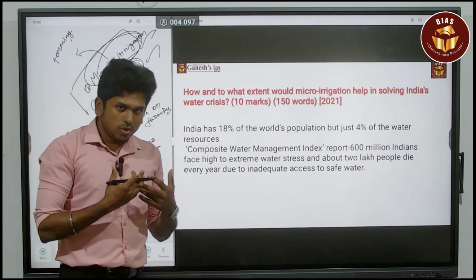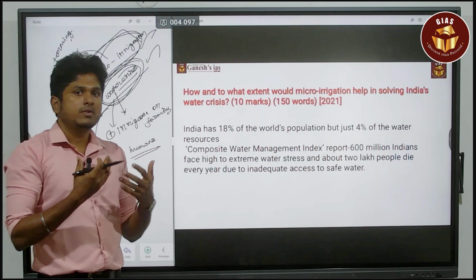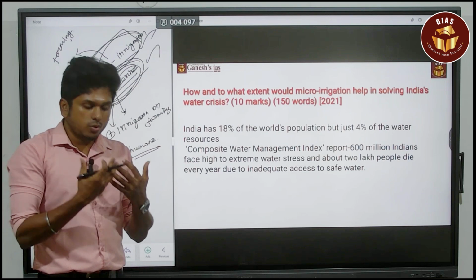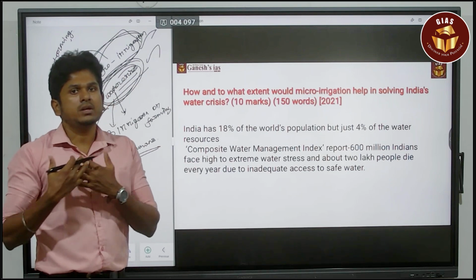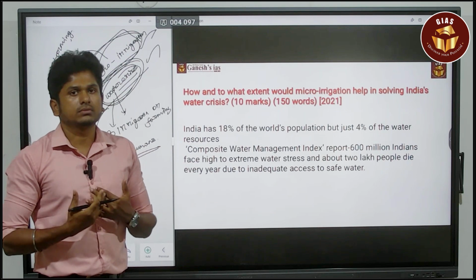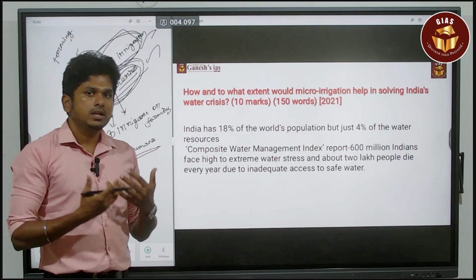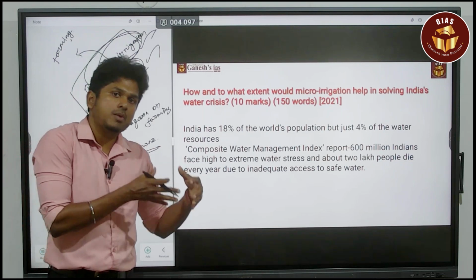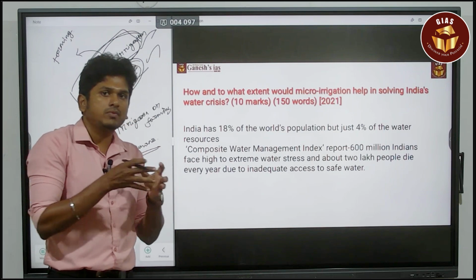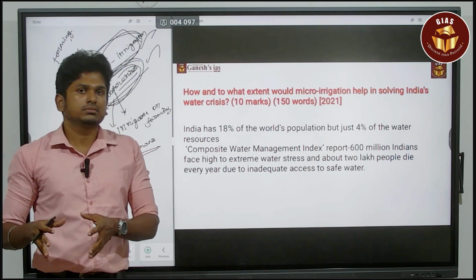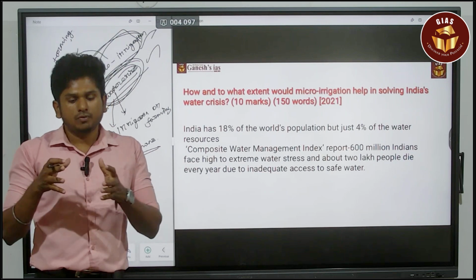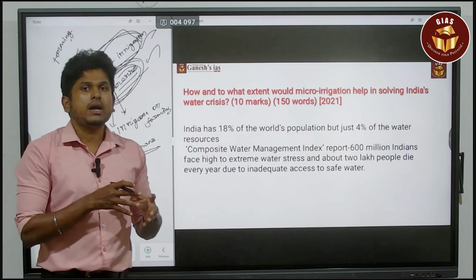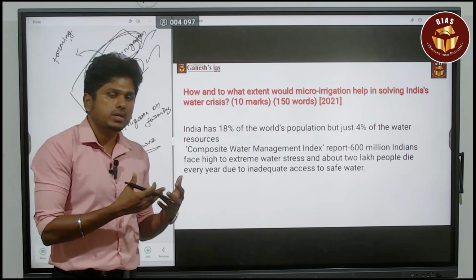If you are going to reduce the need for water in farming activities, then it will overcome the issue of the water crisis faced by humans or India's population. By the way, if you focus on micro irrigation, that will reduce the water need for farming activities, overcome the water crisis faced by the Indian population, and also provide safe water availability for India's population. So adequacy will be addressed. In this way, micro irrigation is going to help.